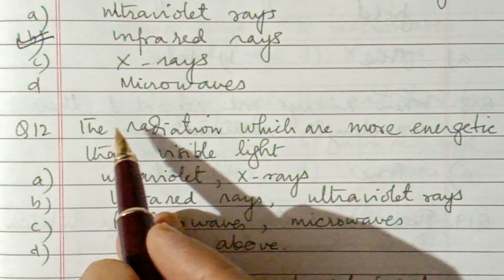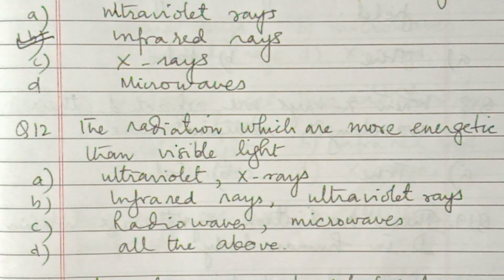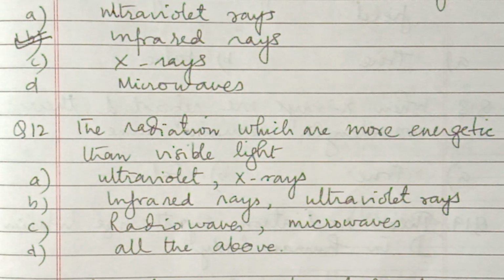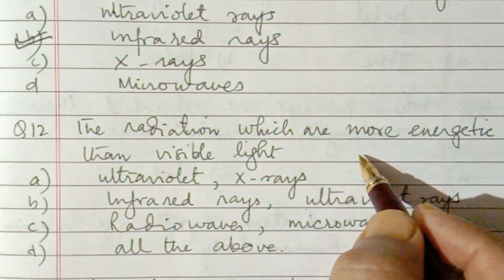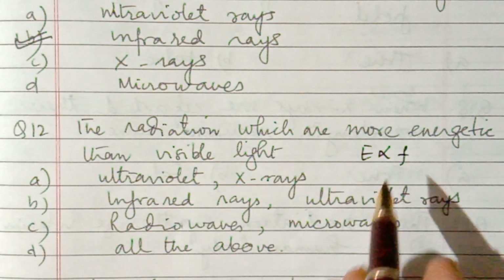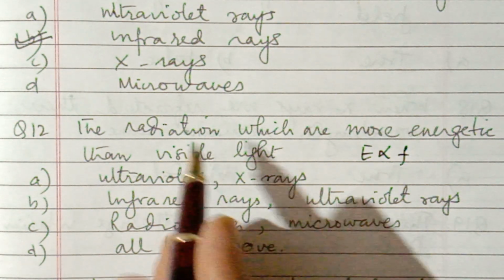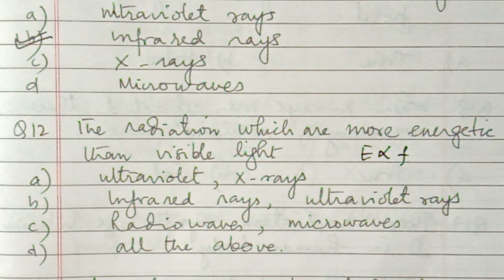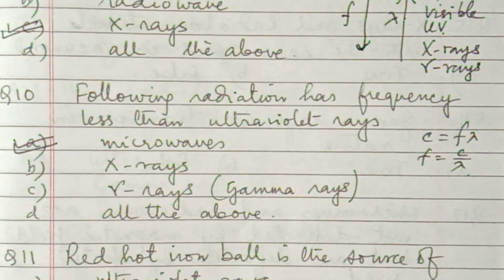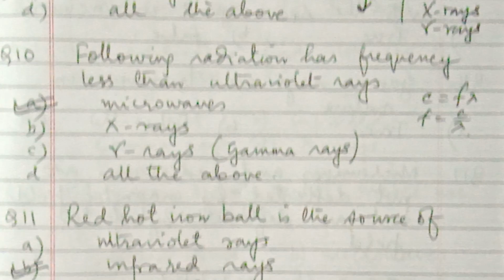Question number 12. The radiation which are more energetic than visible light. More energetic means more frequency. Energy of any radiation is directly proportional to frequency, so more frequency, more energy. So more energetic than visible light, you can check the sequence again. More frequency than visible: ultraviolet, X-rays, gamma rays. So these are the answers.